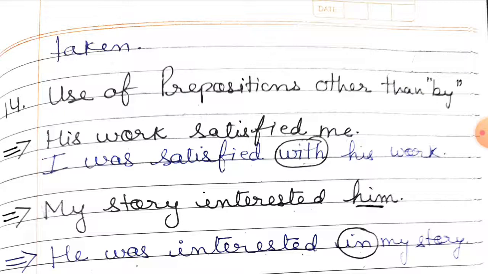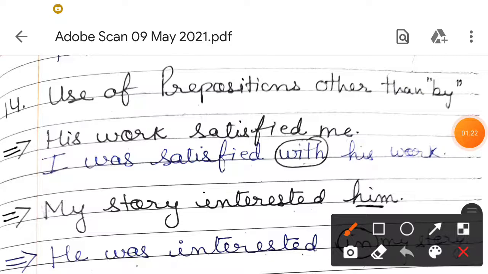Look at this: His work satisfied me. First you have to look at which tense this is. So this is past indefinite tense. To change it into the passive voice, we will use was, were, and the verb's third form.